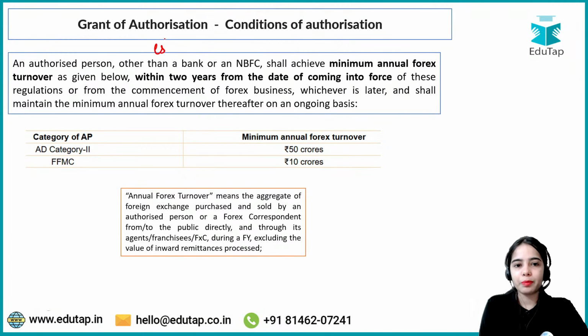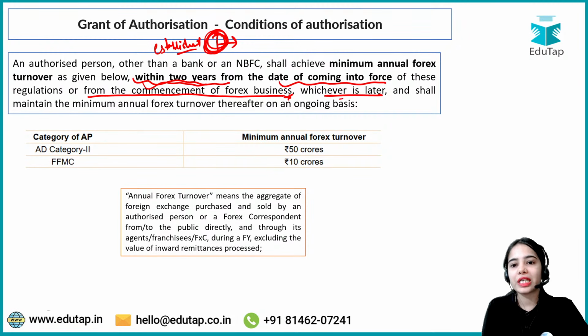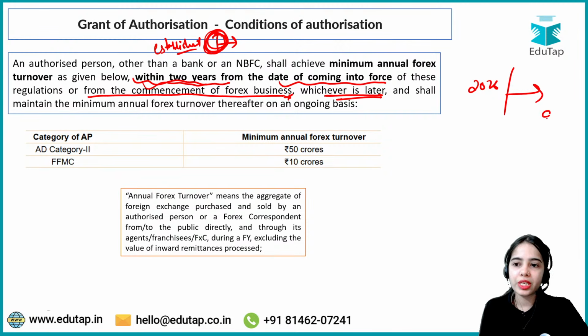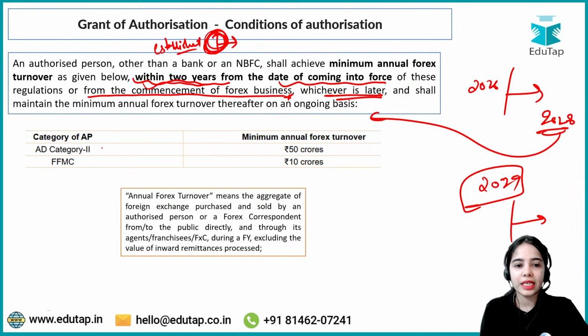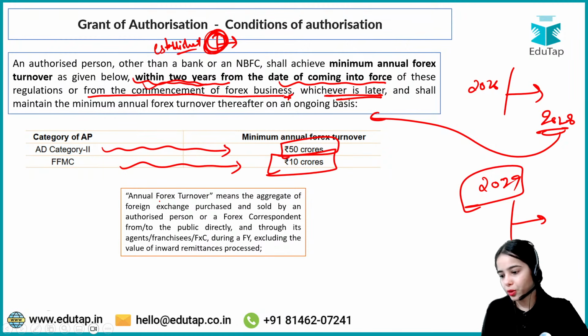So for the already established entities, when the notification was released, and for the entities that are getting the license or the authorization, within 2 years from the date of coming into force of these regulations, or from the commencement of foreign exchange business, whichever is later. So 2026, so after 2 years, that is by 2028, either you need to achieve this minimum annual forex turnover, or let's say in 2029 you are getting established, so from immediate basis then you will have to get this minimum annual forex turnover. For authorized dealer category 2, 50 crores, full-fledged money changer 10 crores. That is the idea. I hope this is very much clear.